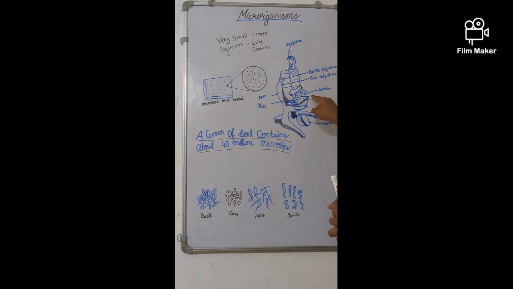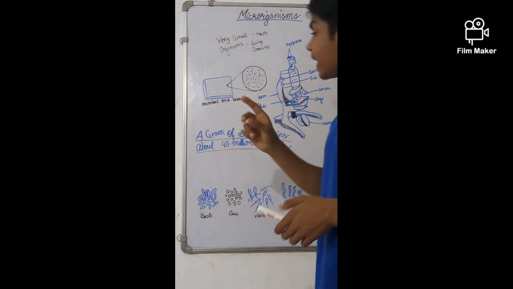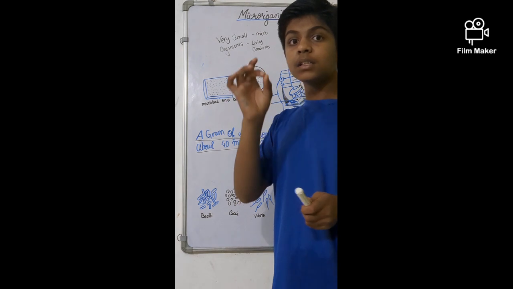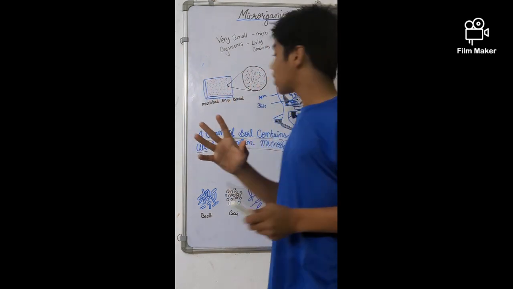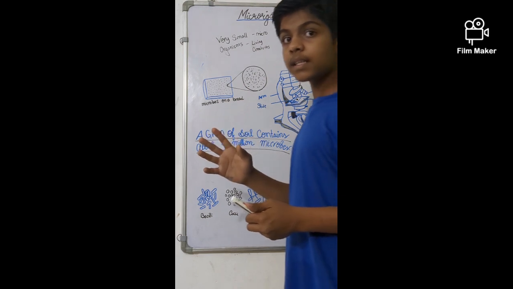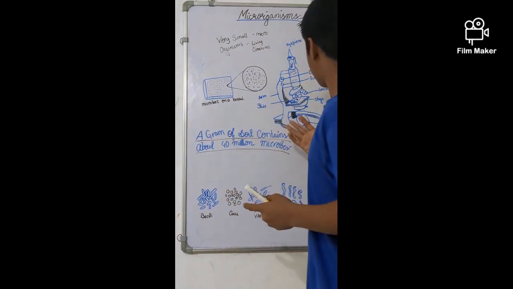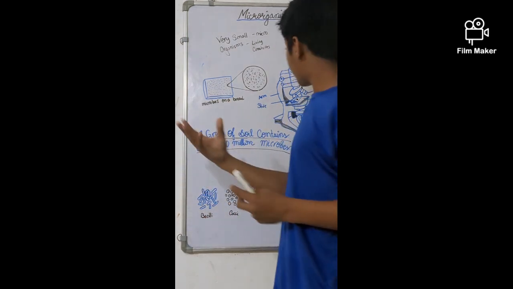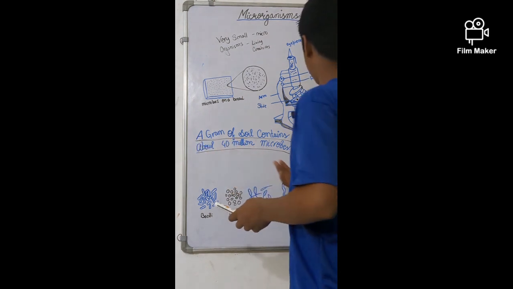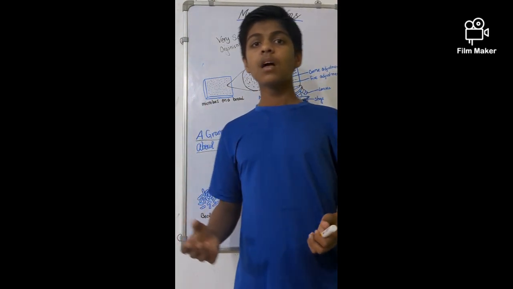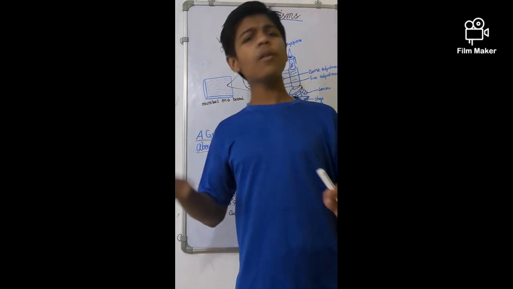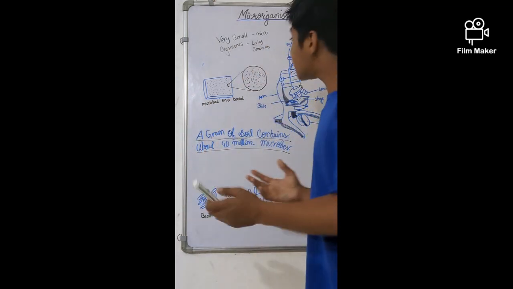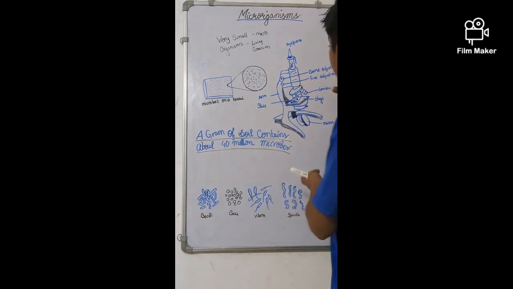These are the objective lenses. They can be 5x, 10x, 30x, 40x, or even greater, with different values based on their magnification. Microorganisms are very small and cannot be viewed by our naked eyes. That is why we use this instrument.